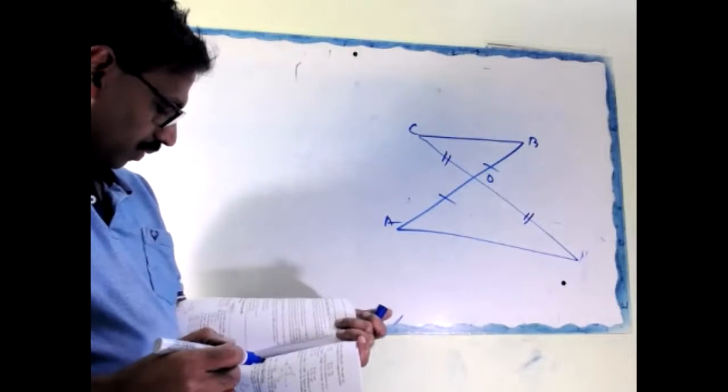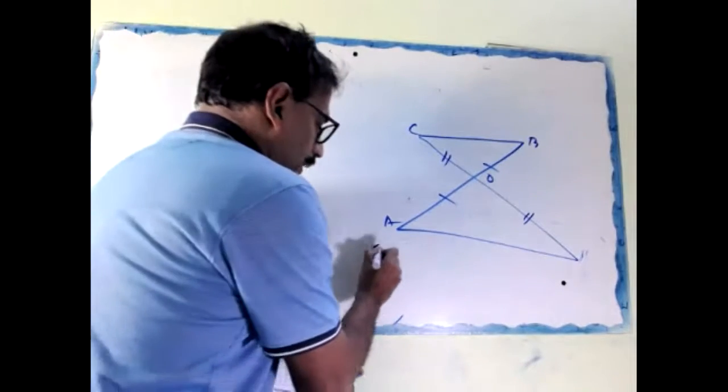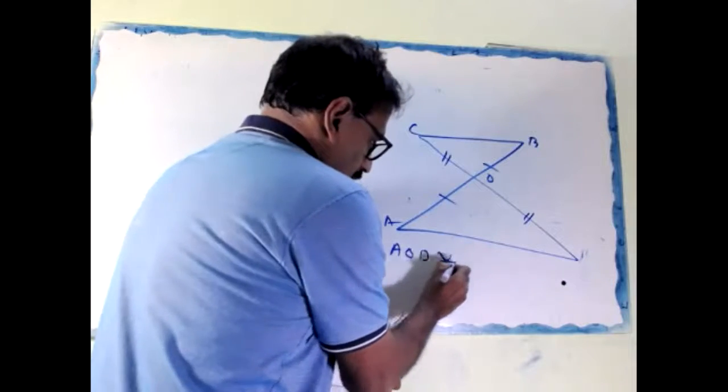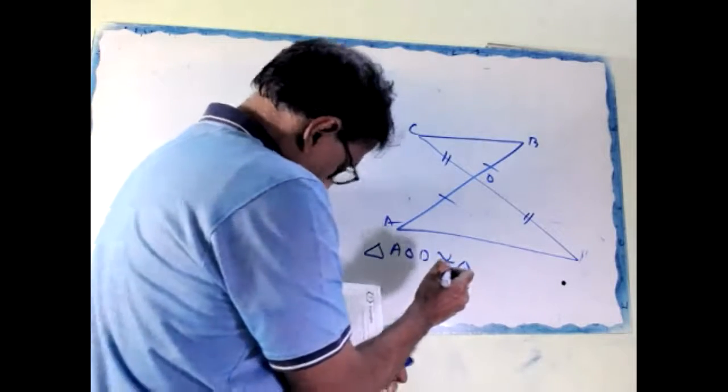Then triangle AOD is congruent to triangle BOC.